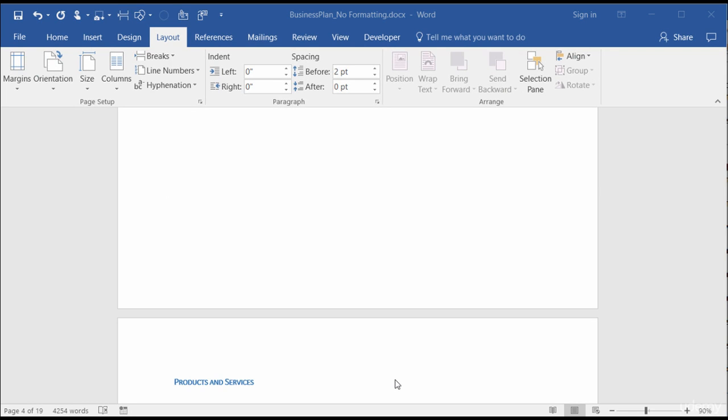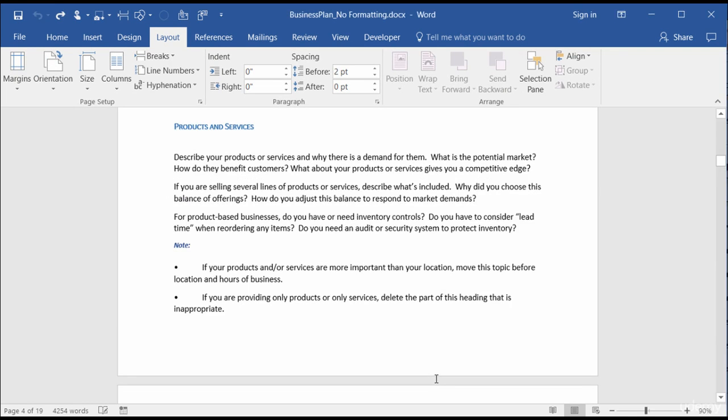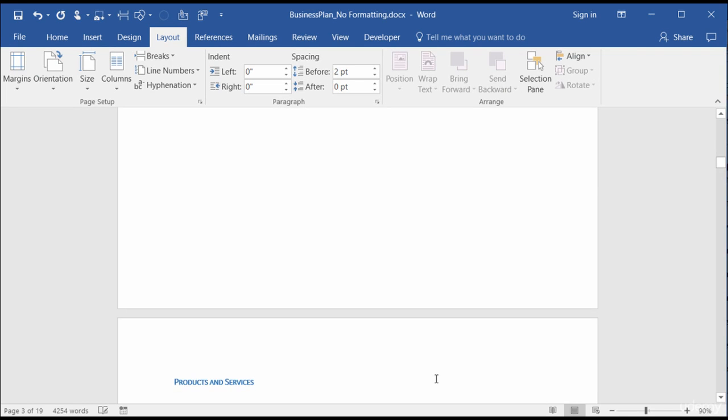Now it looks like everything came out the same. I have the same result. I have products and services on the next page. But there's something that I want to point out that is different. So let me go ahead and undo that just by clicking Ctrl Z. And I'm going to create a manual page break first. So again, I'm going to hit Ctrl Enter.